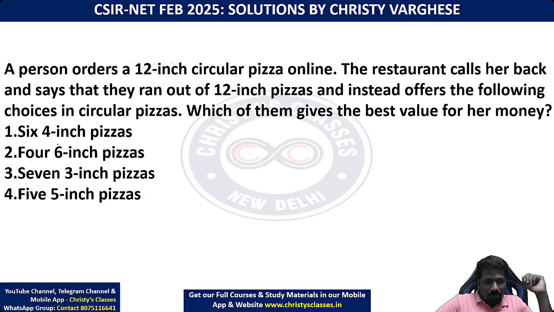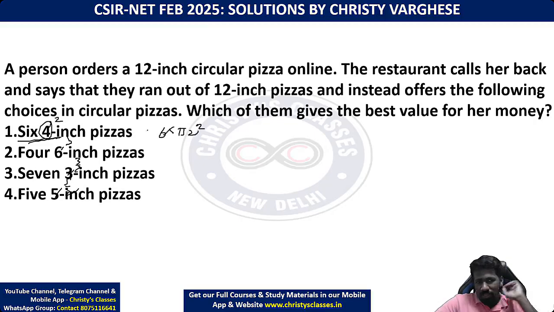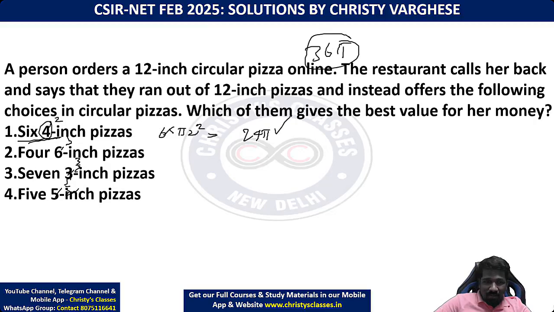So a 4-inch pizza means 4 diameter, so radius is 2. The 6-inch has radius 3, the 3-inch has radius 3/2, and the 5-inch has radius 5/2. So pi 2 square into 6, because this particular restaurant will give 6 such pizzas. That means 4 pi into 6, 24 pi. In place of 36 pi pizza, you are getting 24 pi.